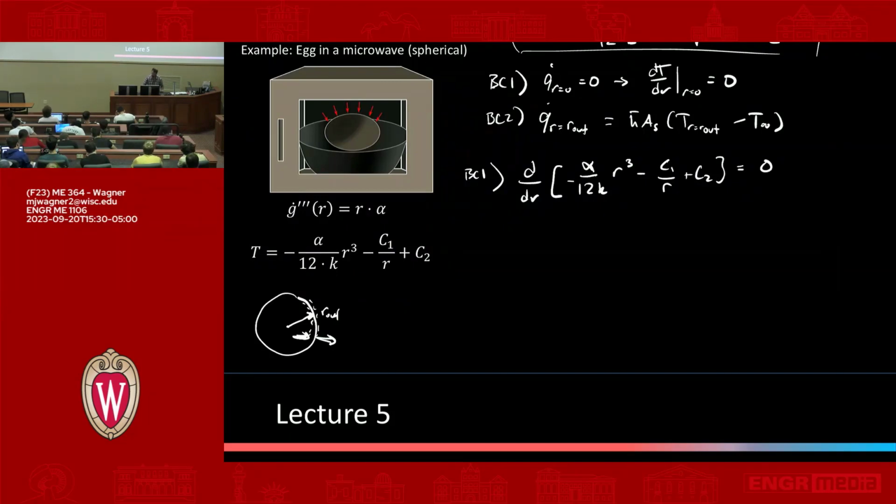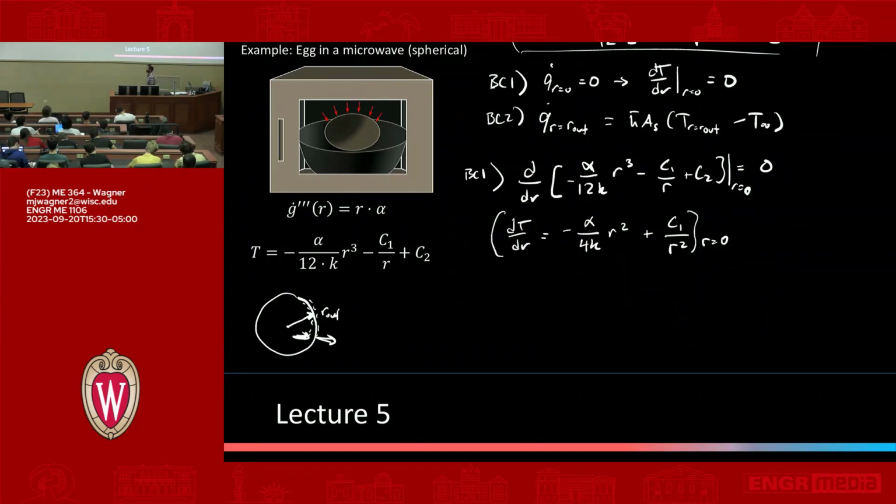That equals 0. By the way, this is all evaluated at r equals 0. Okay, so I can take the derivative. You end up with dT/dr equal to minus alpha over 4k r squared plus c1 over r squared. And now we have to evaluate all of this at r equals 0.